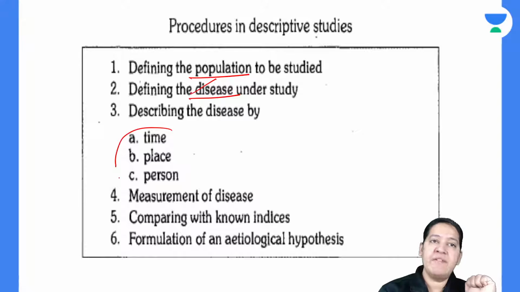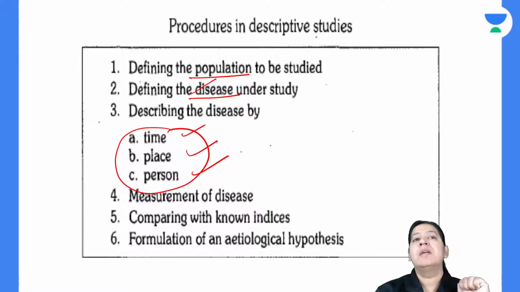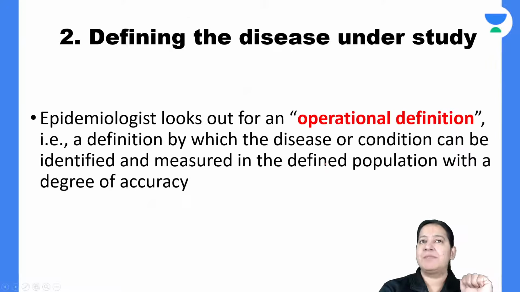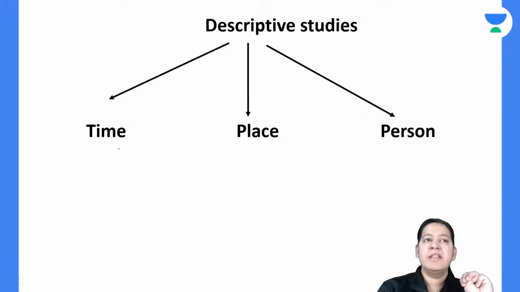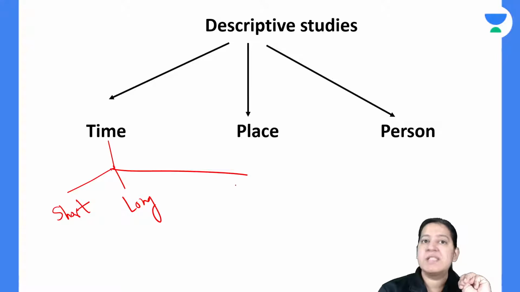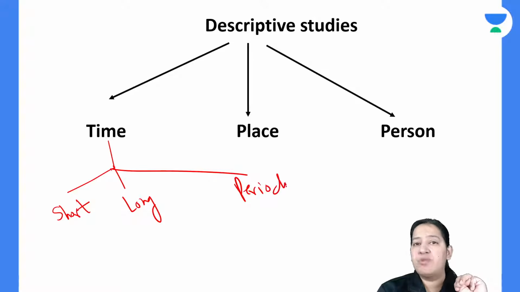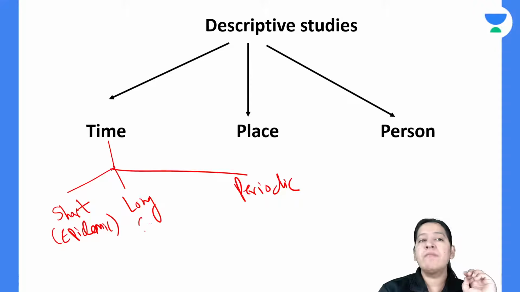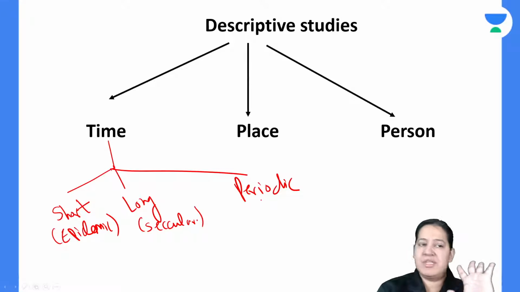After that, we describe our disease under time, place, person. That is the most important step in descriptive studies. In time, we have seen all diseases follow one of the courses: either short-term fluctuations, long-term fluctuations, or periodic fluctuations in the course of the disease. Short-term fluctuations are known as epidemics, right? Long-term fluctuations are known as secular trends, and periodic fluctuations are there.